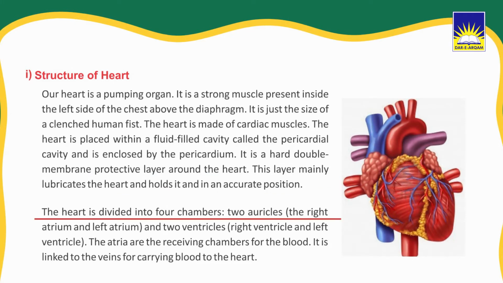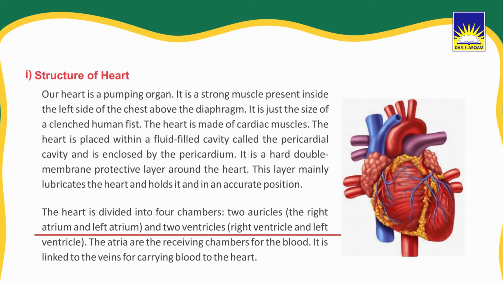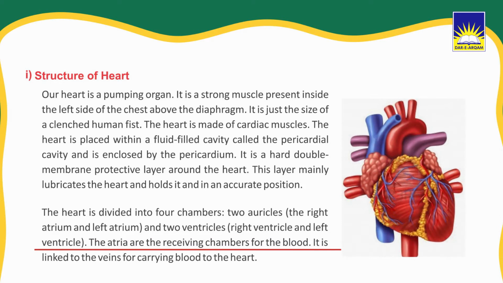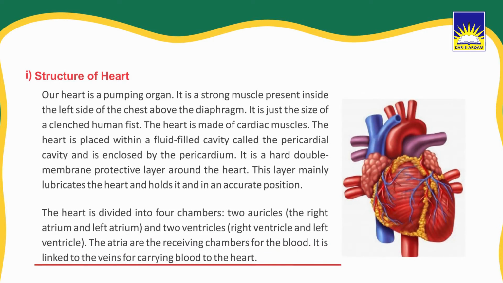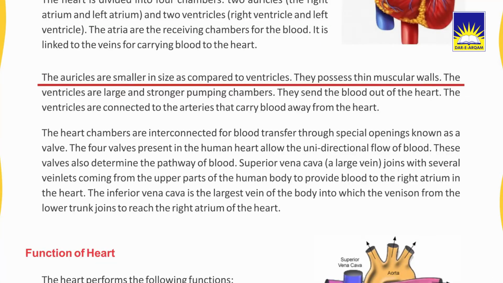The heart is divided into 4 chambers. 2 atria, the right atrium and the left atrium, and 2 ventricles, right ventricle and left ventricle. The atria are receiving chambers of the blood. They are linked to the veins for carrying blood to the heart. The atria are smaller in size as compared to ventricles. They possess thin muscular walls.